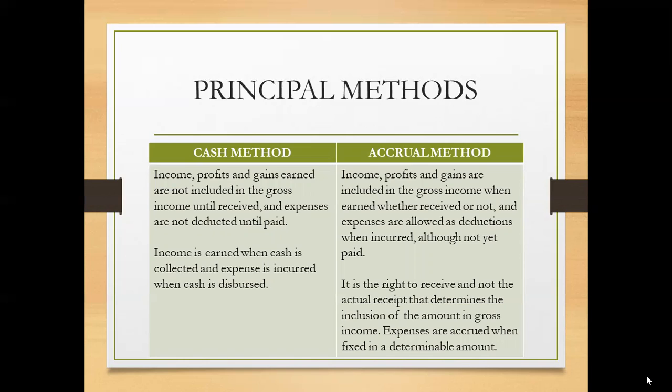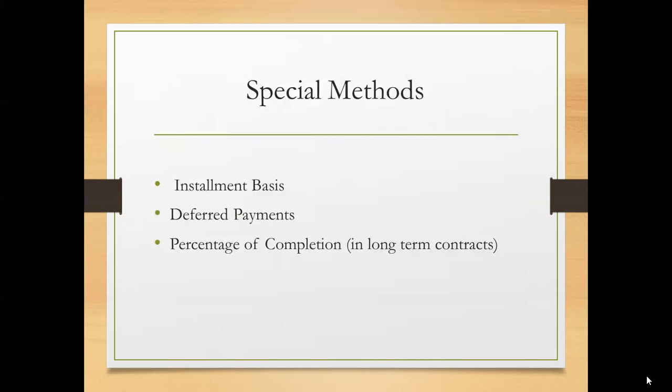So under the accrual method, accounts payable and accounts receivable are actually included in the gross income. However, in the cash method, these accounts are not recognized and not included in the recording or reporting of income and expenses.